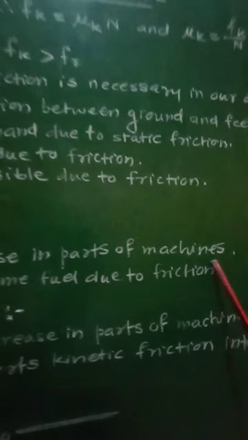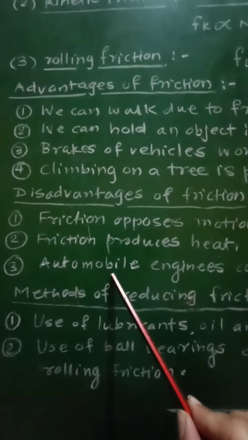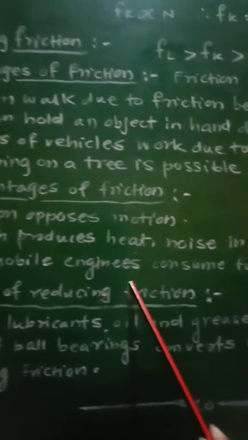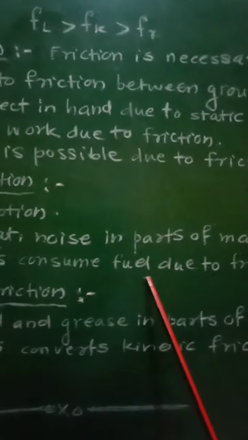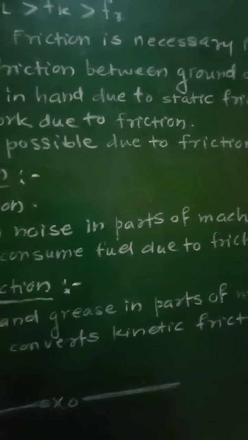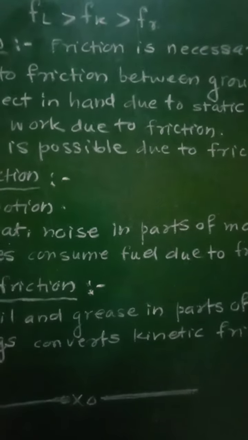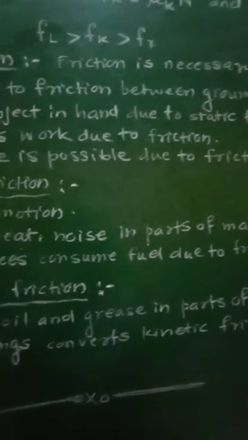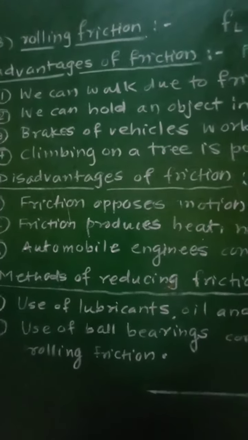Similarly, if you consider automobile engines, they consume, that is, use fuel due to friction. So a large quantity of fuel will be consumed by automobile engines if there is friction. These are some of the disadvantages of friction.